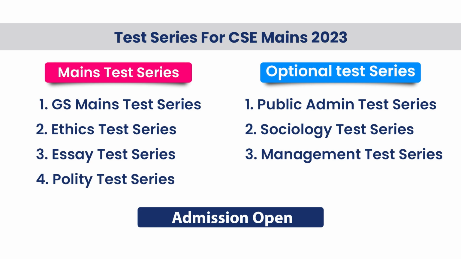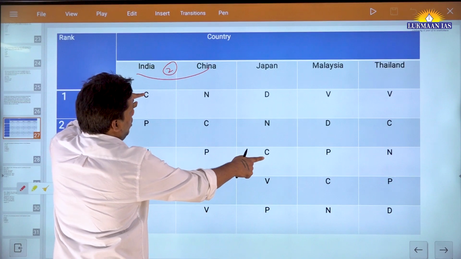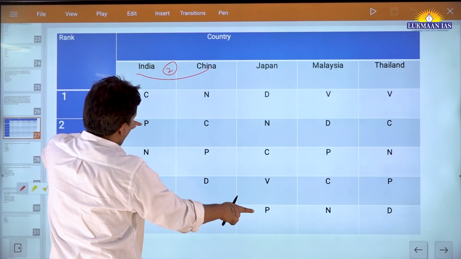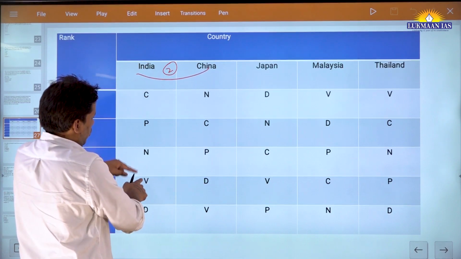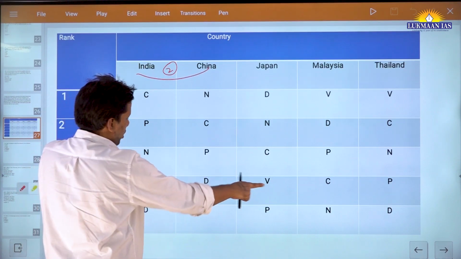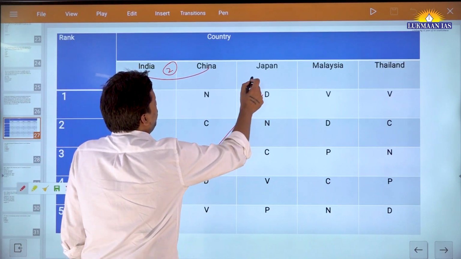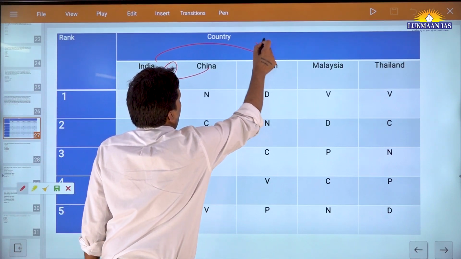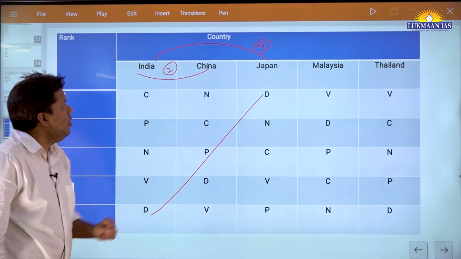Fine. Now the next one is Japan. I will check with Japan. C of Japan is 2. It is 1 here, so difference 2. P again 2, and the difference is 1, because this is 3 and this is 2. B same difference. T, 4. So now, the India and Japan difference is 4 maximum, because you got differences like 1, 2, 3, but the maximum difference is 4.